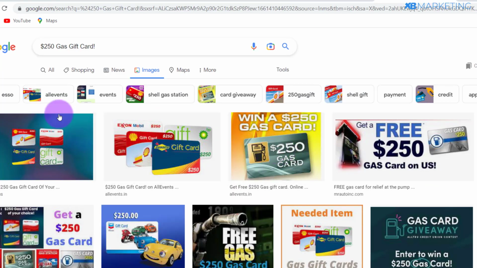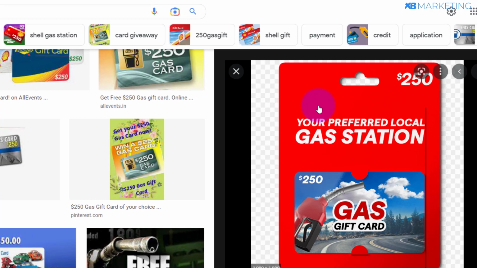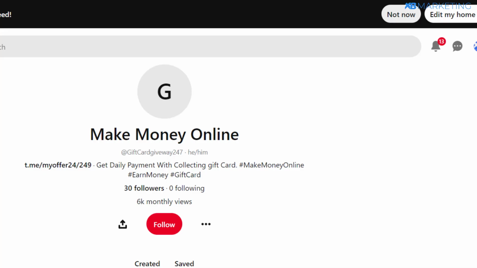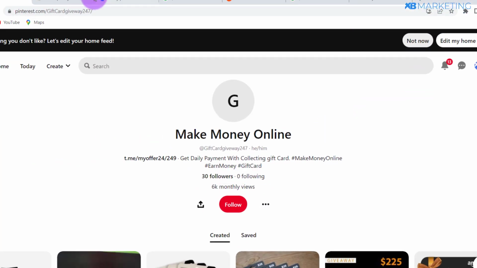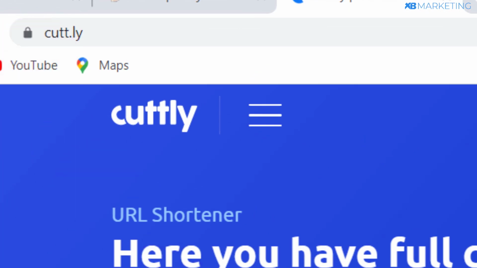So all you just need to do is download these images right here. An example is this one right here. All you just need to do is right click and download that image. So once you download the image, you want to basically upload it on Pinterest and you want to come over here to copy your link. So all you just need to do is copy this link right here, and then you want to come over to this website to shorten the link.